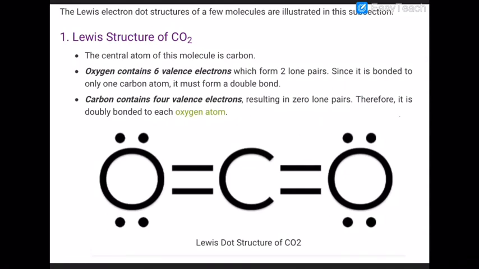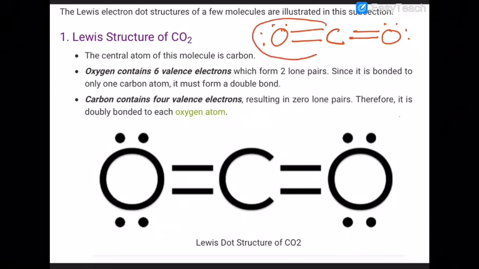Now look at the Lewis structure of CO2. Carbon has 4 electrons around itself. So what can happen? One electron will form a bond with oxygen, the second will also form with oxygen, the third one with oxygen, the fourth one with oxygen. Carbon has an octet.